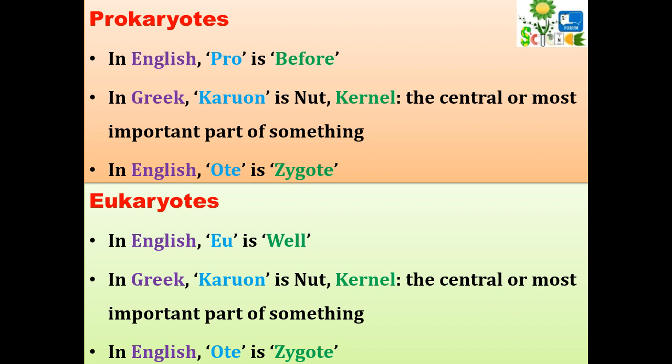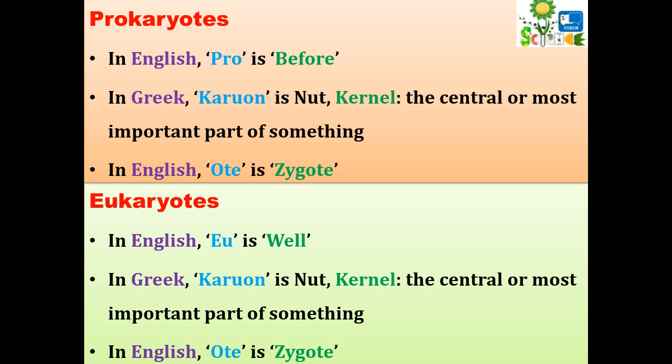Now come to eukaryotes. In English, EU means well. Again karyon and OTE. Well means well defined. Here the centrally important part which is present is a well defined part in case of eukaryotes. That means the genetic material which is placed in the central position of the cell is well defined. Now what does well defined mean?